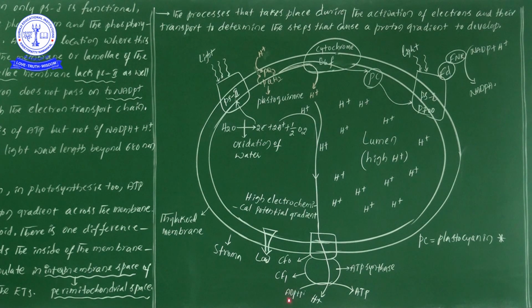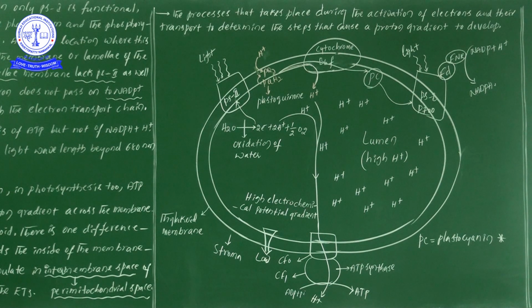What is happening is that with the help of adenosine diphosphate plus inorganic phosphate. Adenosine diphosphate has two phosphates and on the side one inorganic phosphate is there. Now the 3 together form ATP. One ATP is nothing but an adenosine triphosphate.